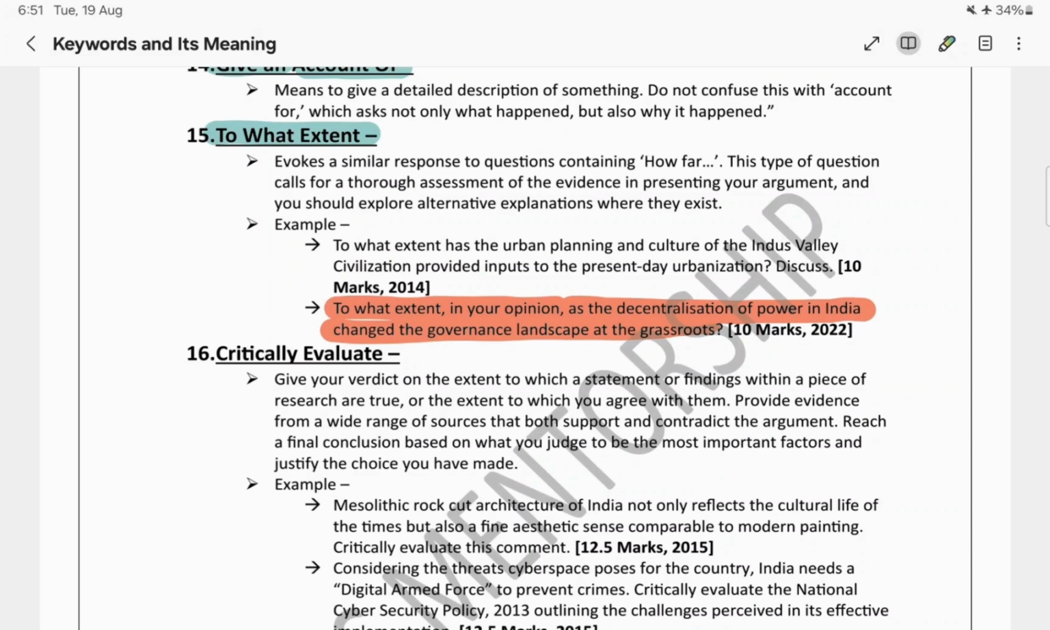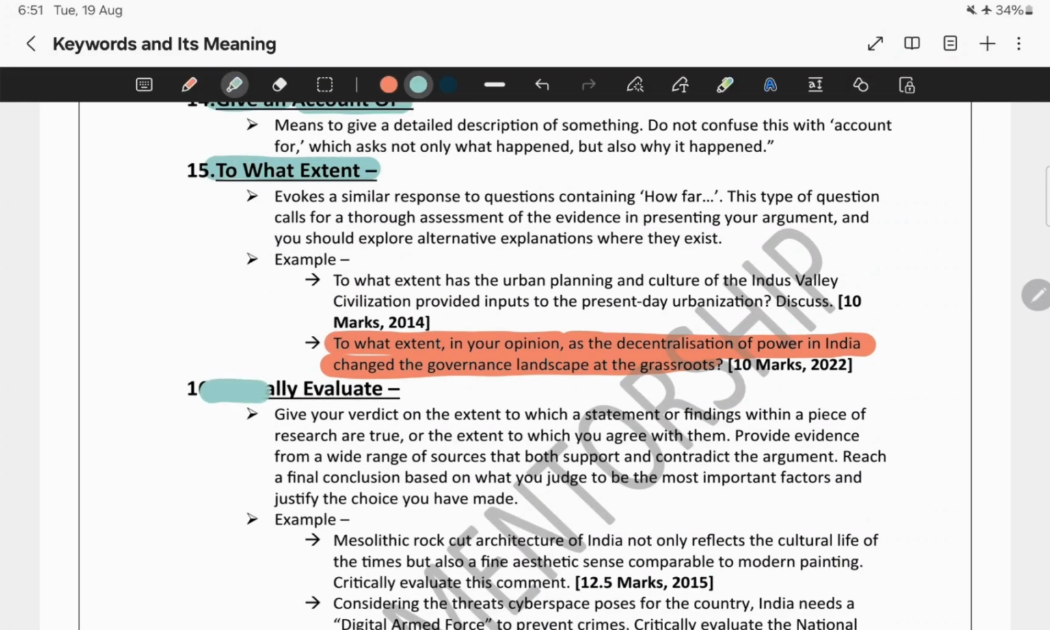So this is how to what extent works. Is it entirely true that decentralization of power in India has changed the governance landscape at the grassroots? Is it entirely true, or half true, or partly true? Like this we need to approach this question. Next comes critically evaluate. What does this keyword mean?